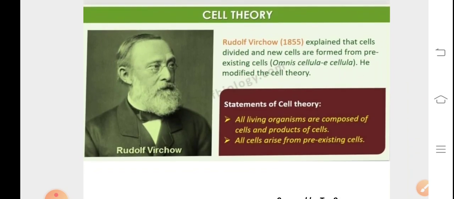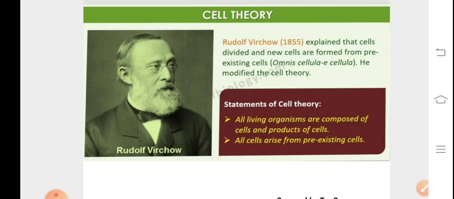Rudolf Virchow in 1858 explained that cells divide and new cells are formed from pre-existing cells. So there were certain amendments in the statement of the cell theory, which stated that all living organisms are made up of cells, cells arise from pre-existing cells, and the cell is the basic, fundamental, structural and functional unit of life.